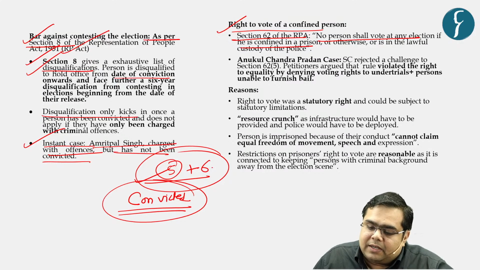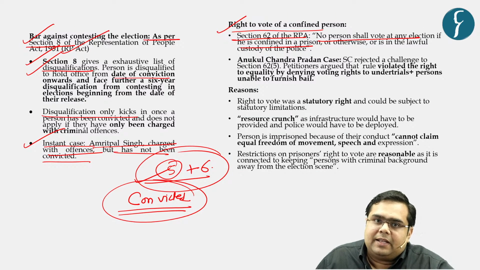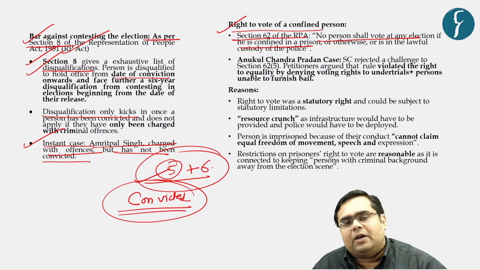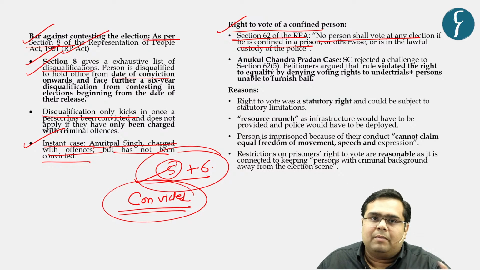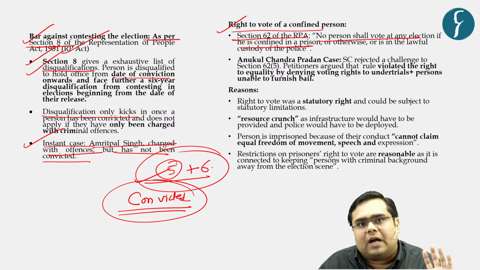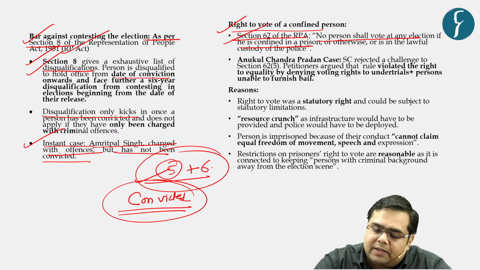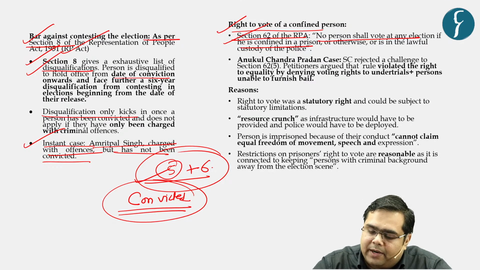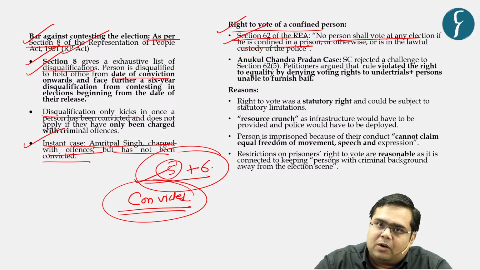So the person cannot demand, "I am confined in a particular prison in Assam, but because there are impending elections in Haryana, I will go to Haryana to cast my vote." Section 62 explicitly prohibits this.